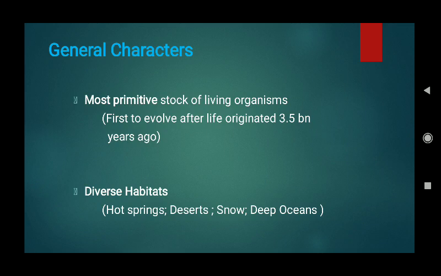The Monerans represent the most primitive stock of living organisms. That means when life evolved on the surface of Earth about 3.5 billion years ago, Monerans were the first living organisms to inhabit the Earth. Okay, that means life evolved in the form of Monerans about 3.5 billion years ago.